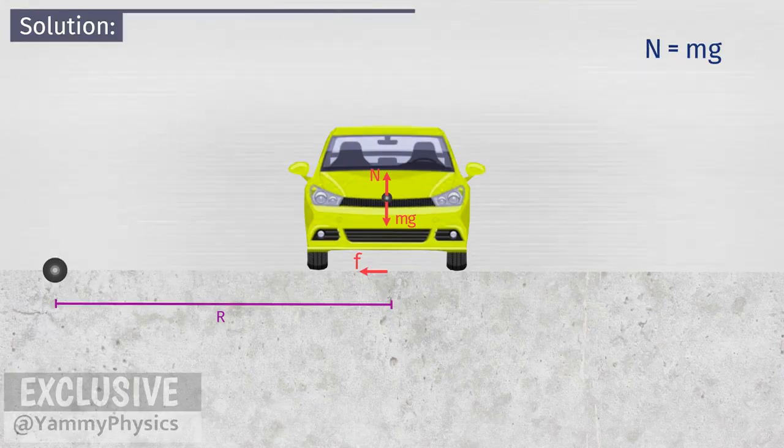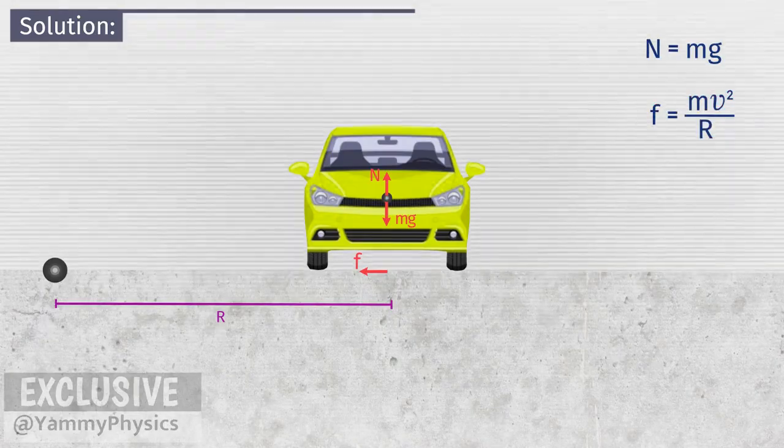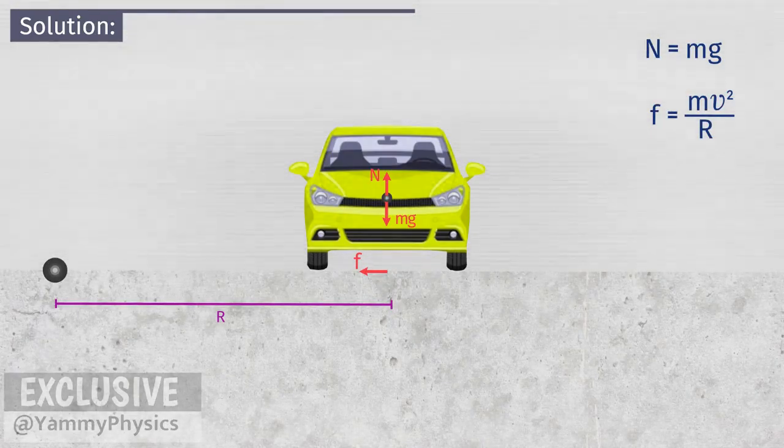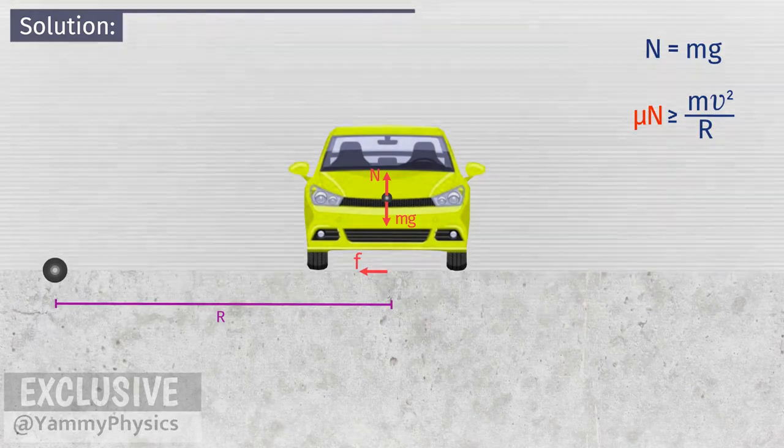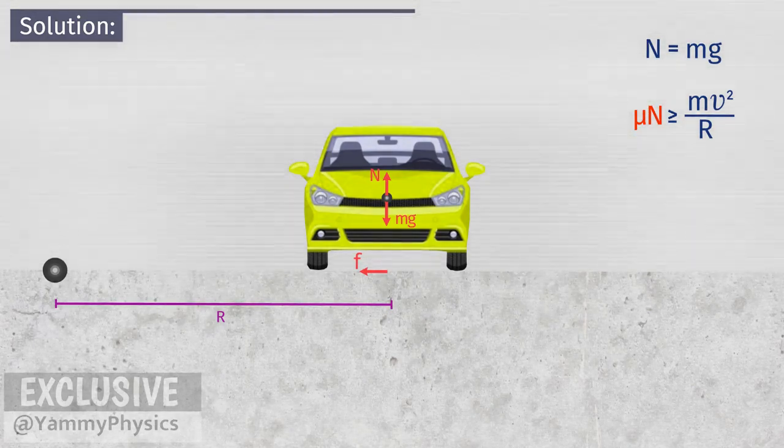This frictional force acts as a centripetal force, so F is equal to mv squared over r. So that the car does not slip, the magnitude of the frictional force must be greater than the resultant centripetal force. Thus the force towards the center of rotation is always positive, so the car can move in a circle. Frictional force is the multiplication of the coefficient of friction by the normal force. We can cross out the mass value. From here, mu must be more than v squared over rg.